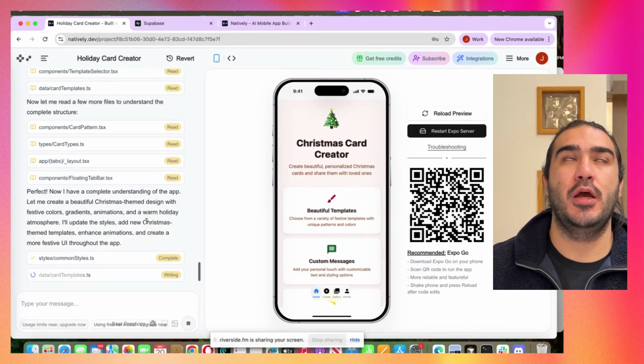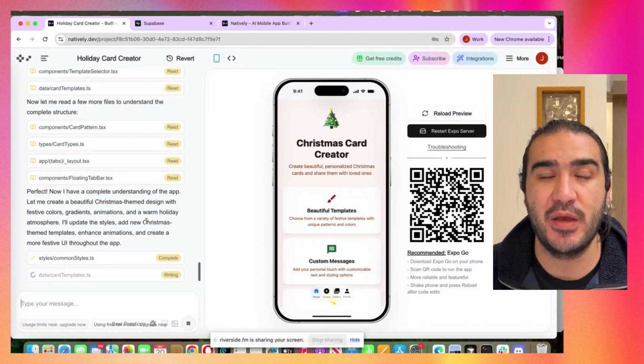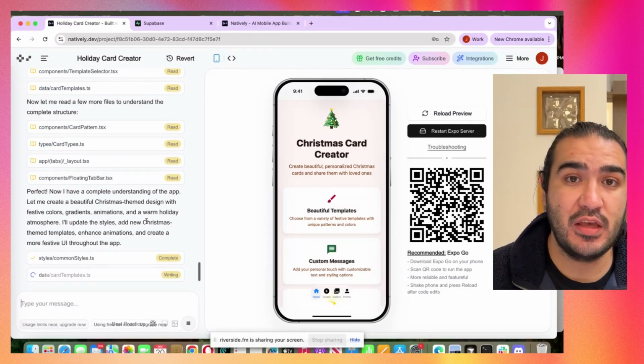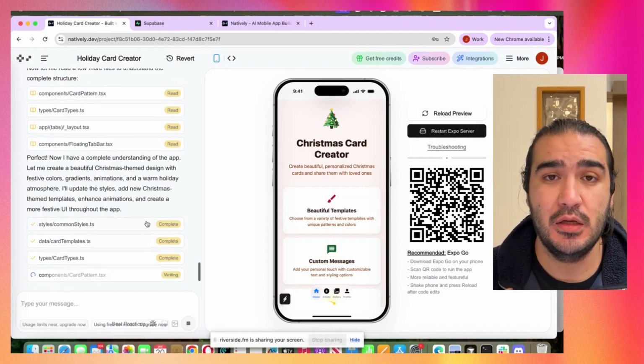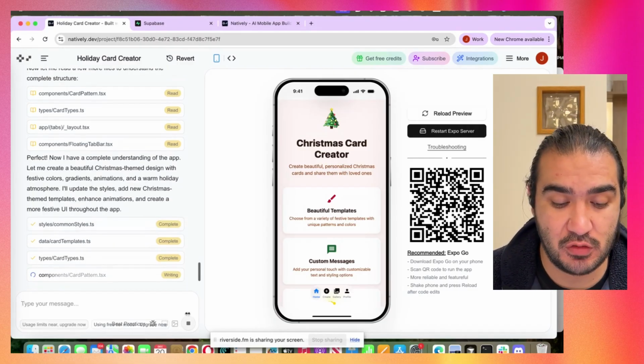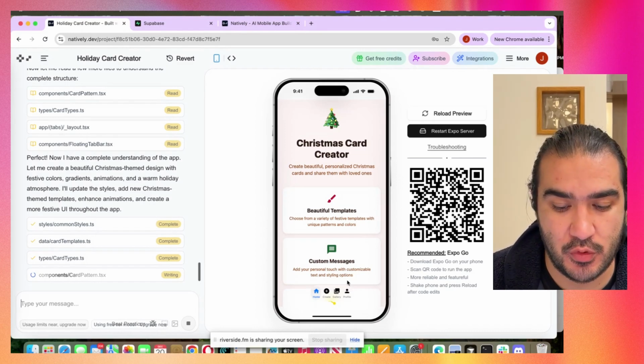But also here, you can either find a design that you like and then copy that, or you can actually make your own design on Figma and then give it to Natively. Natively is really good at copying the same design as you have on Figma. And of course, you can use Visual Editor to edit the visuals, the design. It's really up to you how you want to approach it.